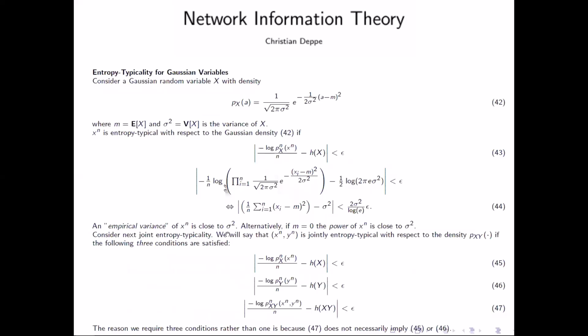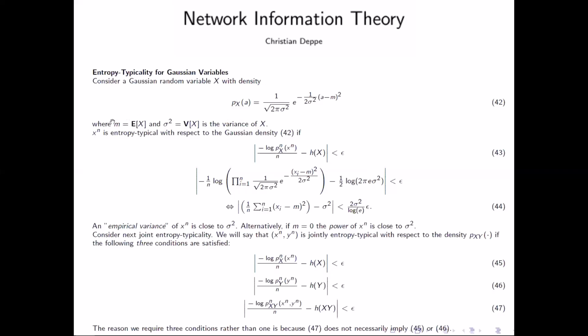Another remark I will give you is on entropy typicality for Gaussian variables. We already reminded you that for entropy typical sets, the standard definition can be done also with the differential entropy, and for Gaussian variables. Now let's see what this means. We have this density for a Gaussian random variable.